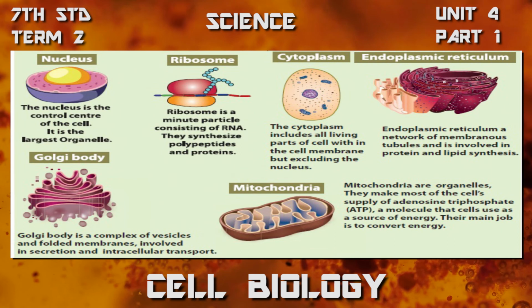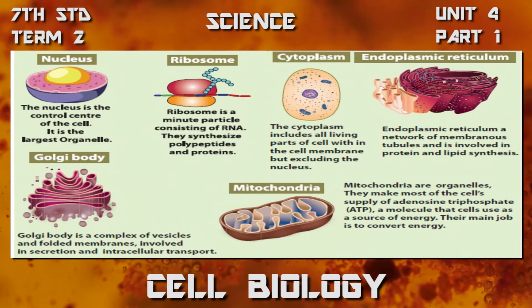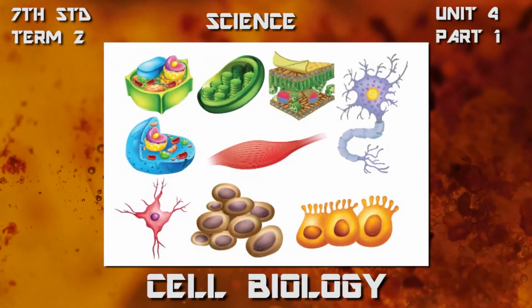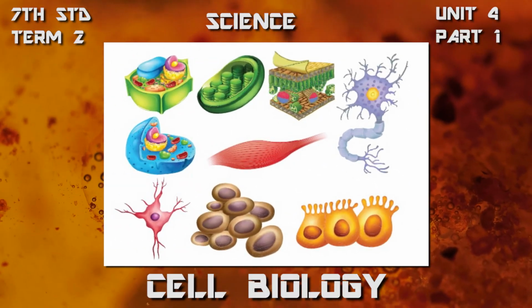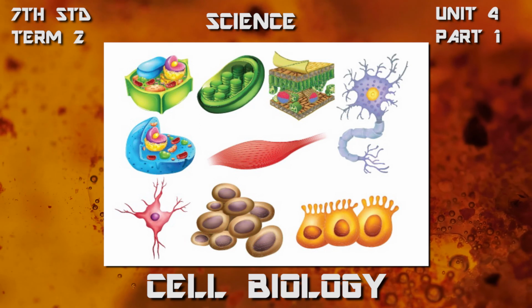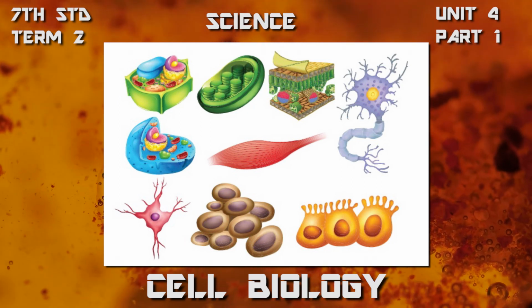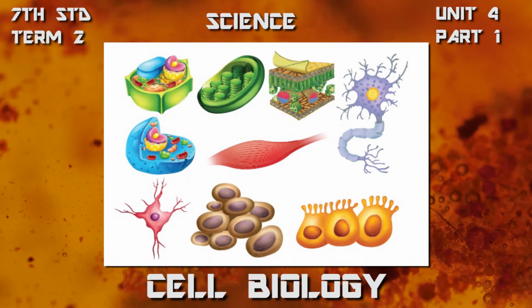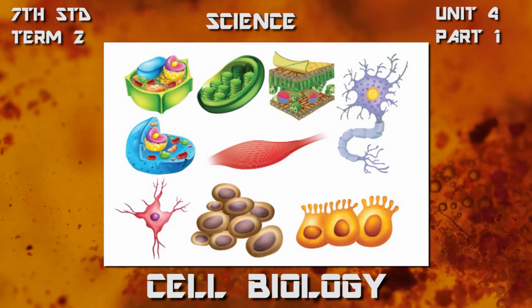Then these organelles, that is the nucleus, nucleolus, Golgi body, mitochondria, ribosome, and endoplasmic reticulum, are all present or float in the jelly-like portion called cytoplasm. It is present inside the cell membrane excluding the nucleus.